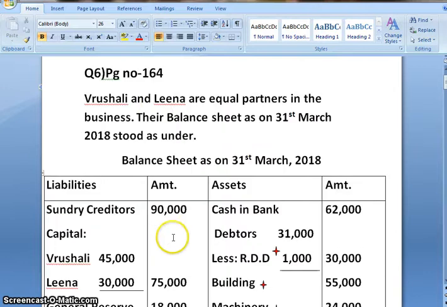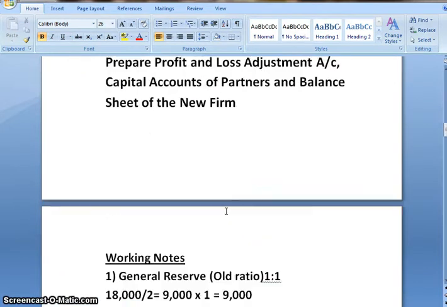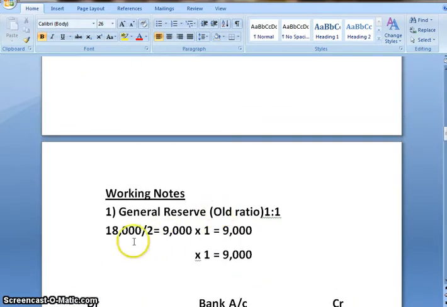Now in the current question, old partners Vrushali and Leena are equal partners. That means their old profit sharing ratio is 1:1. So we have to distribute 18,000 in their old ratio. 1 plus 1 is 2, so 2 is the whole part. When we divide 18,000 by 2, we get 9,000, multiplied by 1 for Vrushali's share and again 1 for Leena's share, and we get 9,000, 9,000.